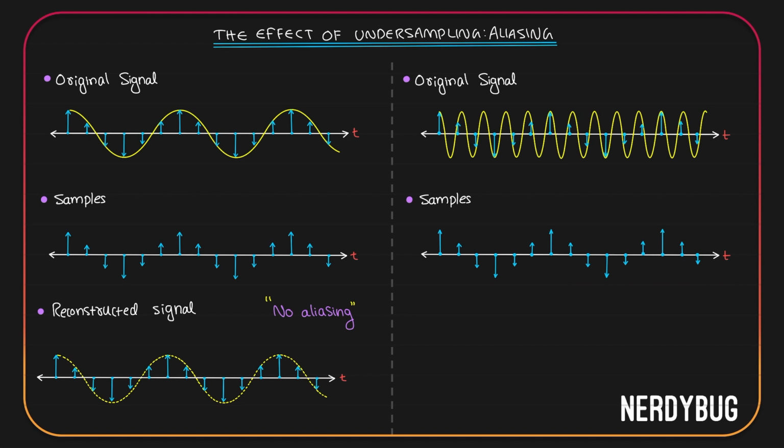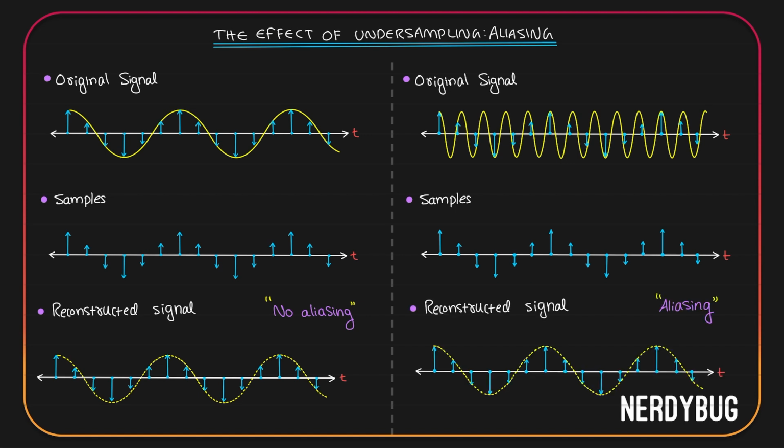Now to get the reconstructed signal, I have to take the envelope of the samples. If I do that, it will look like this. Very clearly, you can see that the reconstructed signal is not the same as the original signal. So we can say aliasing is happening.